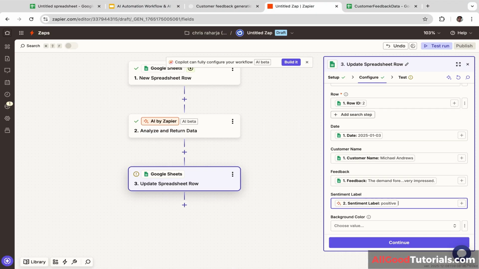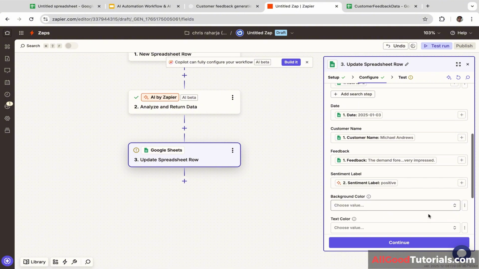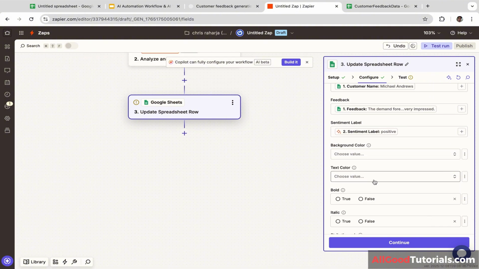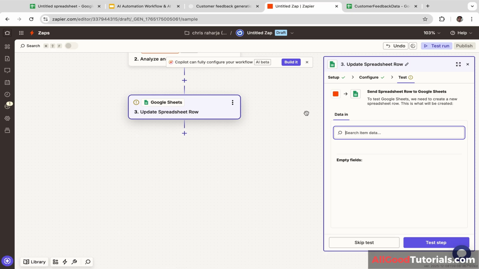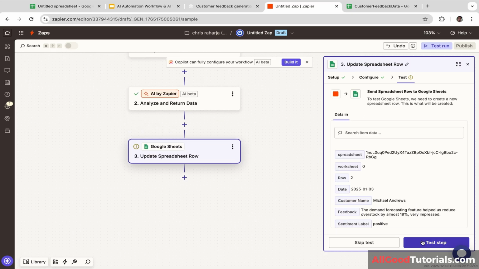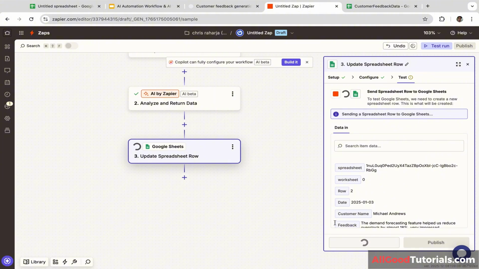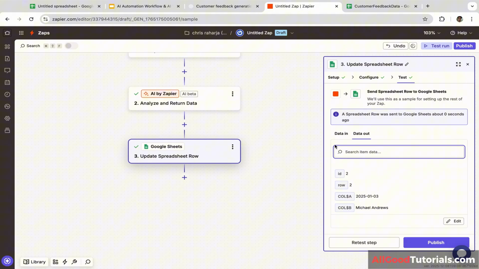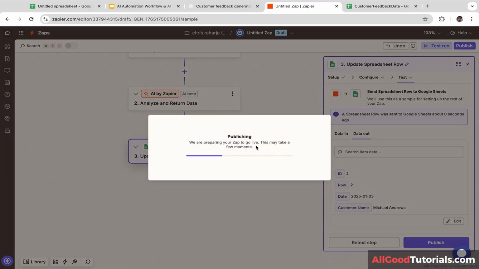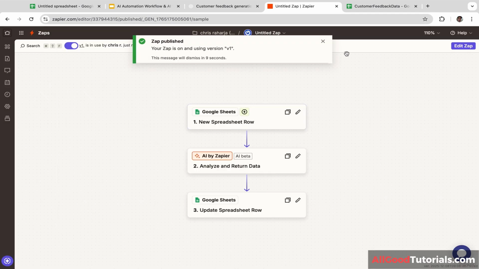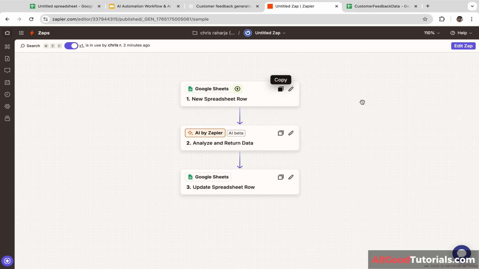Okay, let's go back to Zapier. And you can change the color text. You can also make it bold or italic. It is totally up to you guys. You can customize it however you want. Next, we are going to click continue. And let's click test step. Okay, now it is testing the automations. It will take few seconds. And let's click publish. Okay, now we are publishing the automations. It will take approximately 10 seconds. Okay, we have successfully published the automations and now the automations is running.